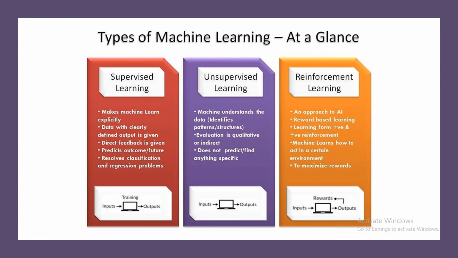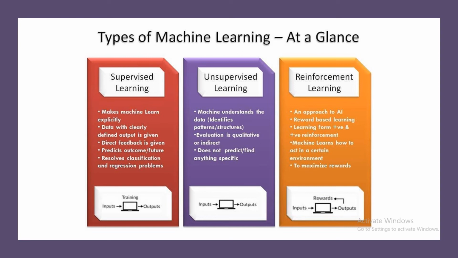A set of fruits will be given, but it does not know what the fruits mean, what is apple, what is banana, what is guava. Like this, it knows the different types of fruits, and it will identify which fruit is present in the basket. That is called unsupervised learning.